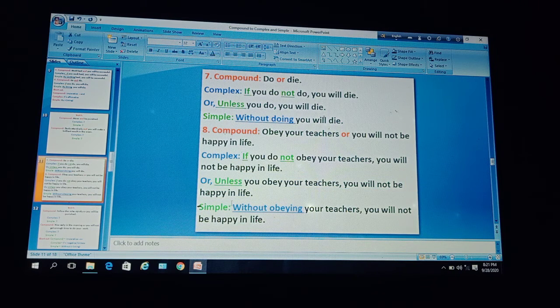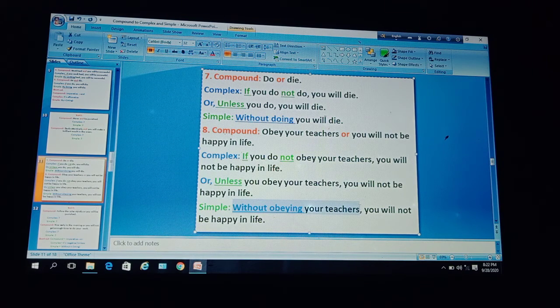Okay. To make it simple, you have to take the help of without plus V plus ing. So without obeying your teachers. The clause obey your teachers, you have to change into a phrase with the help of without plus V plus ing.